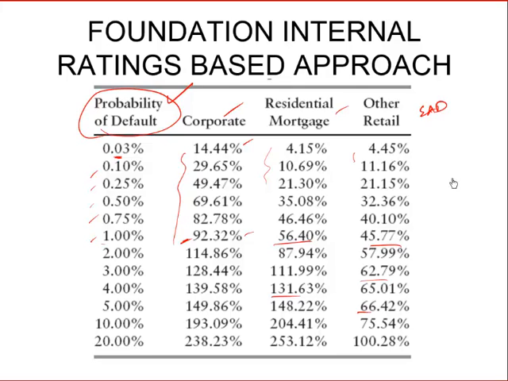The calculation would again be 8% into the risk weight into the notional. So the exposure was still not calculated by the banks on their own in the internal ratings based approach.